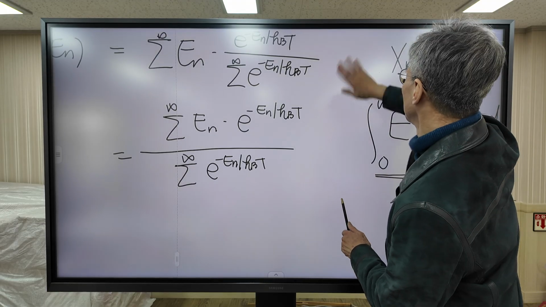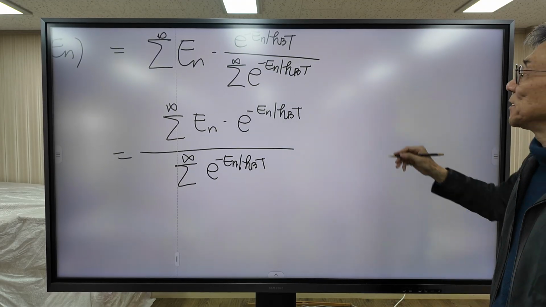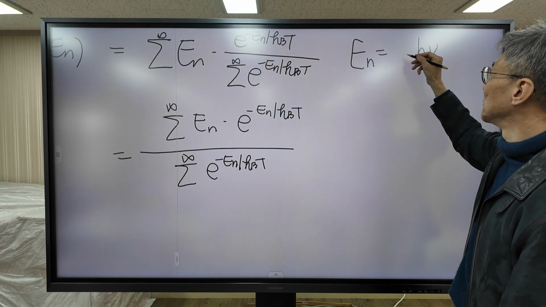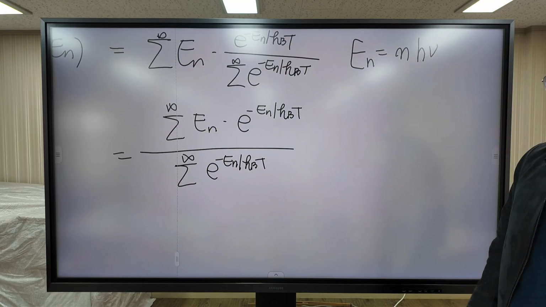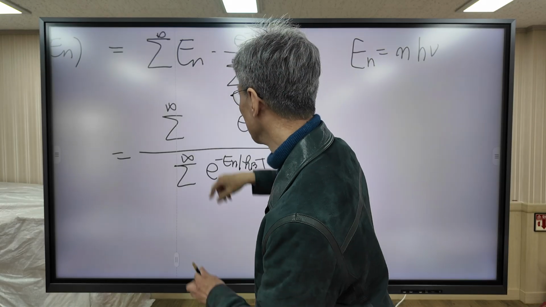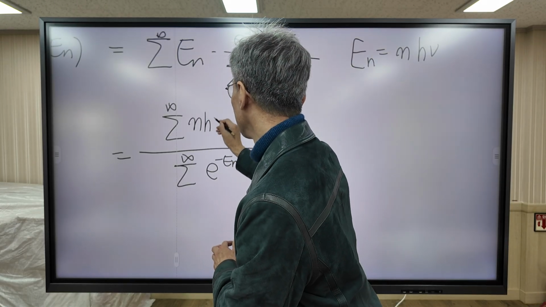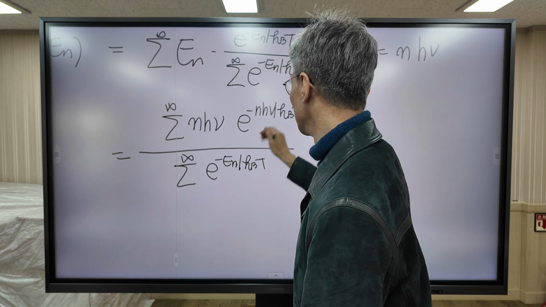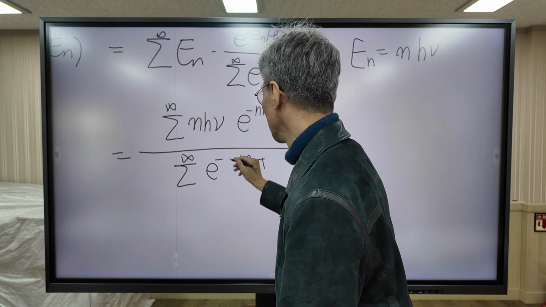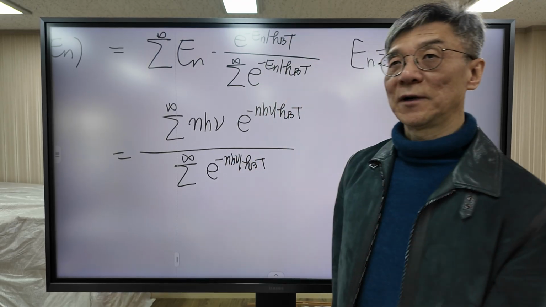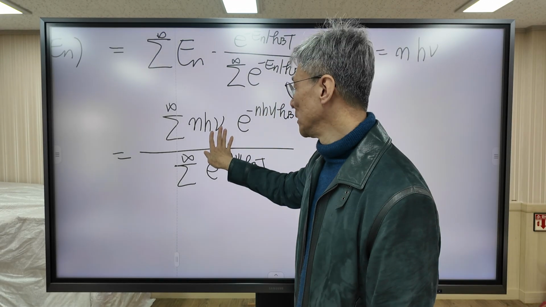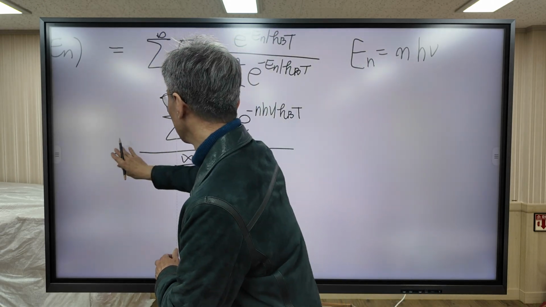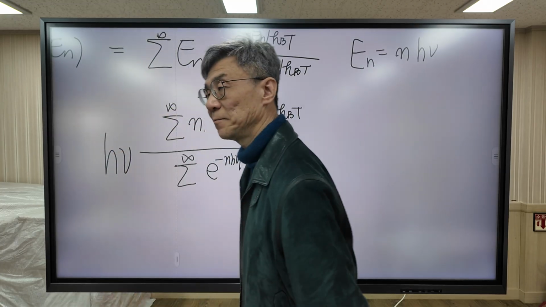Now, according to Planck's hypothesis, En is equal to an integer multiple of h nu. So En is n h nu. So instead of En, we are going to use n h nu, and h nu is constant, so this one goes out of the summation.